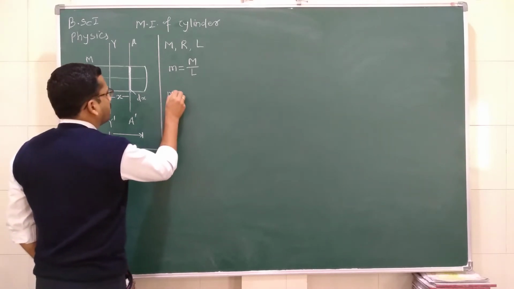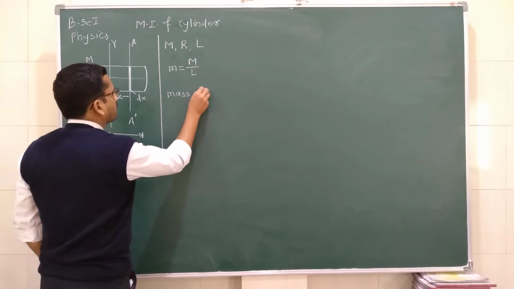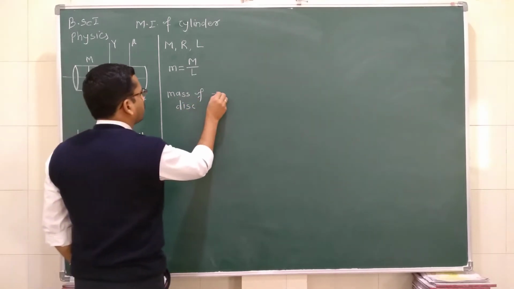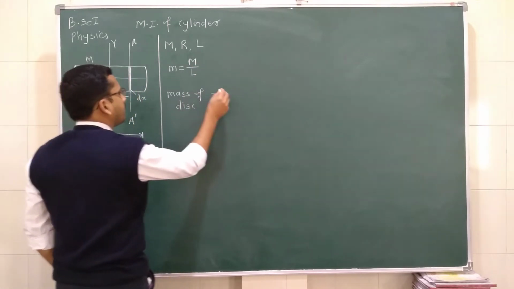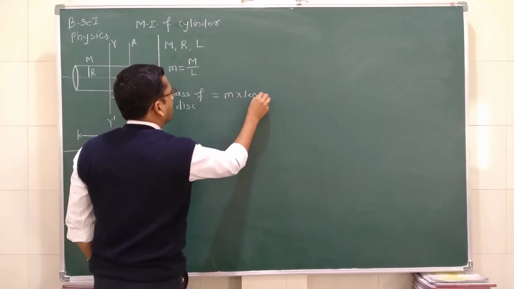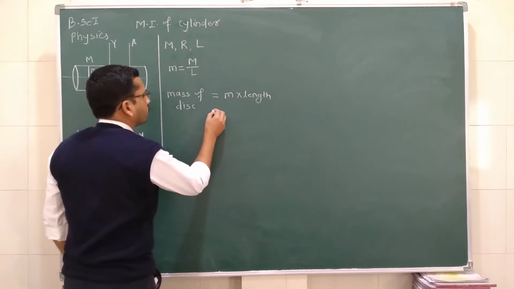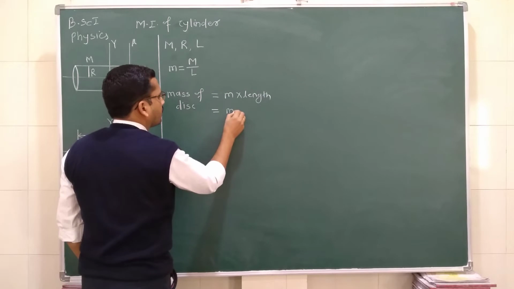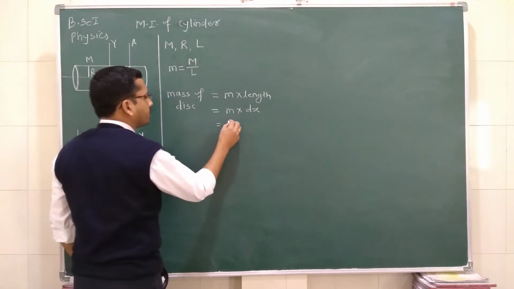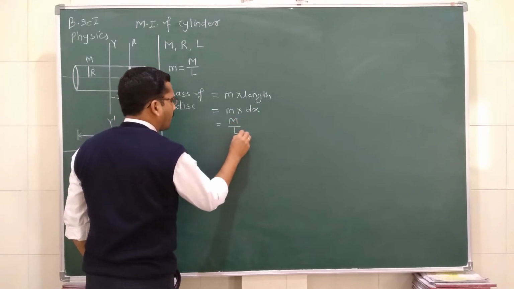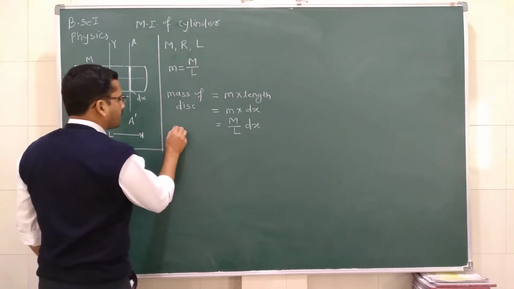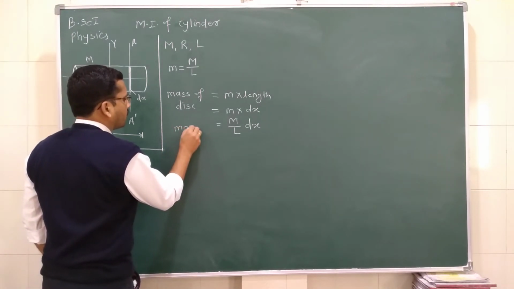The mass of the disc is equal to the linear density multiplied by length. So it is small m multiplied by dx, and small m is equal to M divided by L. So it is M by L into dx, and this is nothing but the mass of the disc.